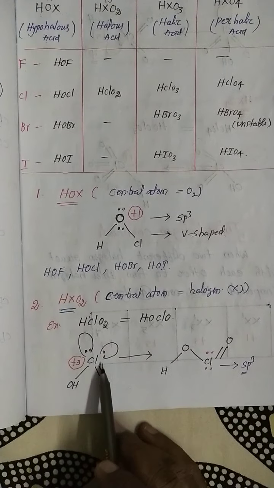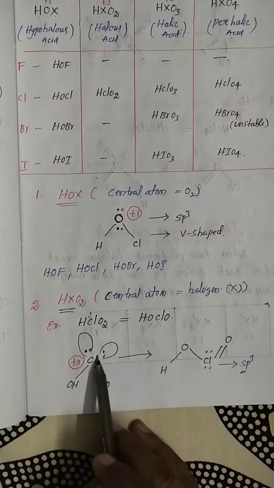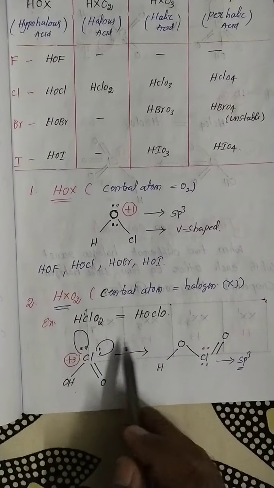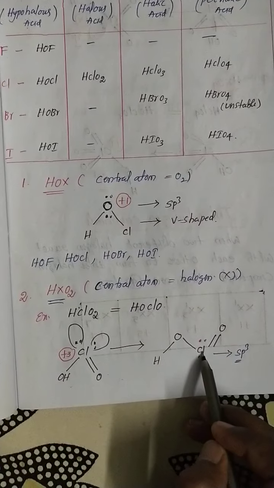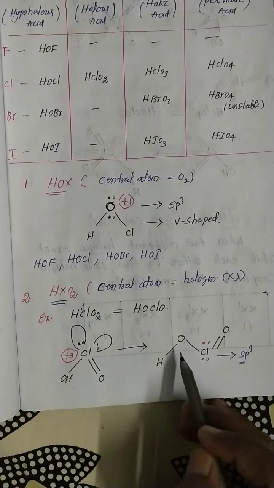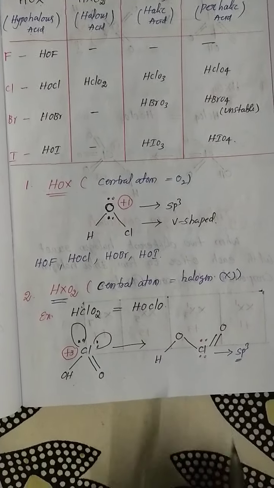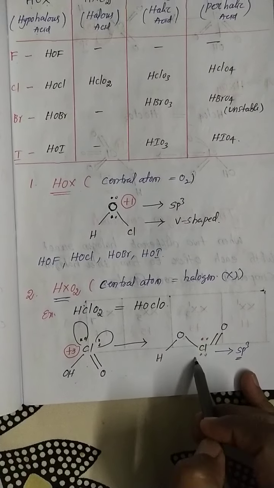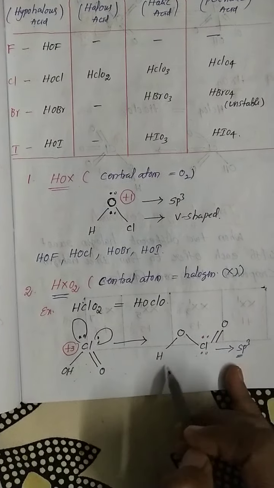So here the central atom is chlorine, with one OH and a double bond O. Generally this structure is represented in one more way: chlorine as the central atom, oxygen, with hydrogen bonded to the oxygen, and a double bond O. The hybridization is sp3. This structure is also correct. In one structure the OH group is combined, in the other it is separated. Okay? Next category.